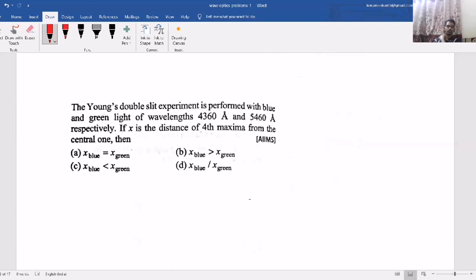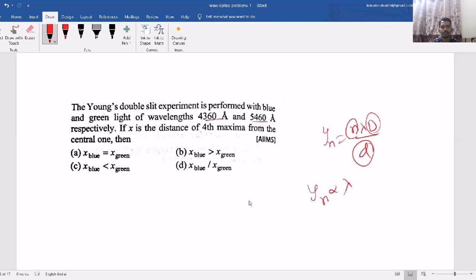Now, as I told you, sometimes they will use two different types of lights, or two different light colors, like one is blue color and another is green, of different wavelengths. If x is the distance of fourth maxima from the central one, then what is the distance of nth maxima? Formula n lambda D by d. Now here n is same, fourth one, capital D same, small d same.